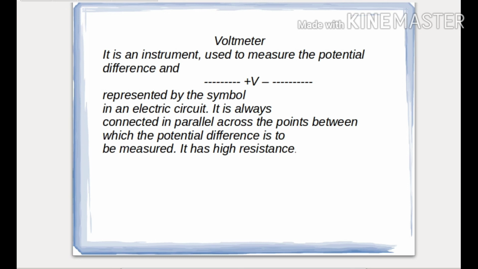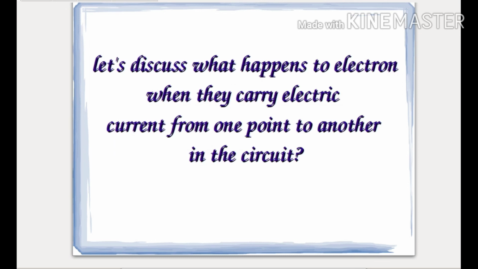Now there is a problem that we are going to discuss. What happens to electrons when they carry electric current from one point to another point in a circuit? So imagine that an electron is going from one point to another point inside a conductor, and for this we have applied a battery.